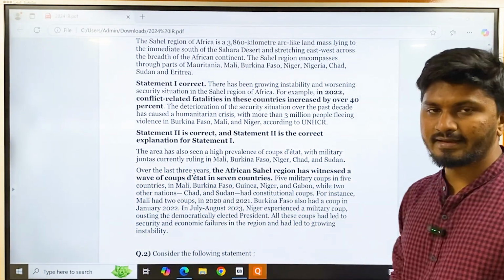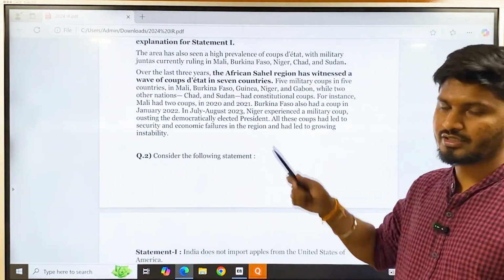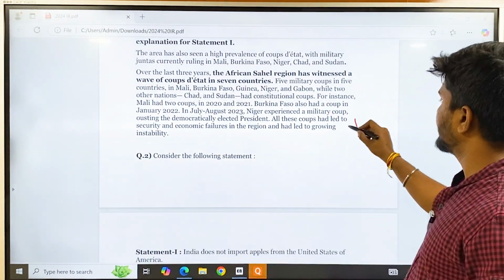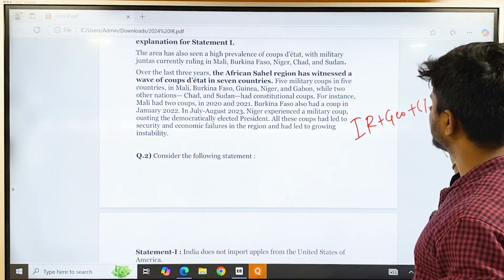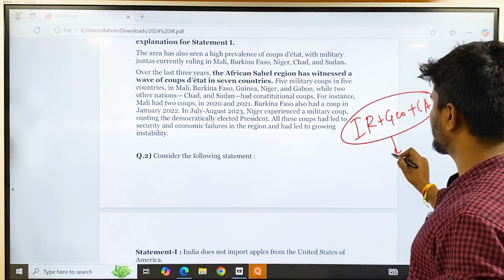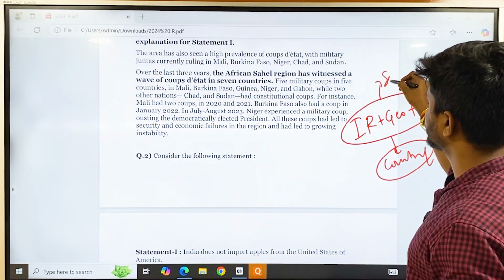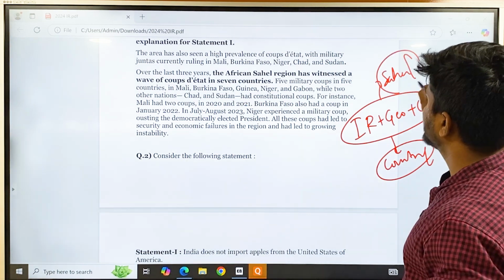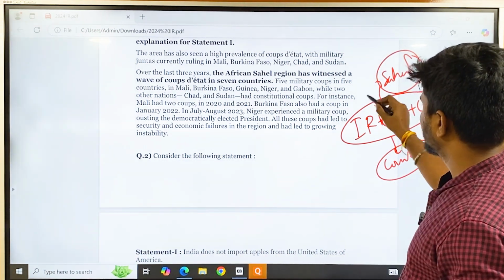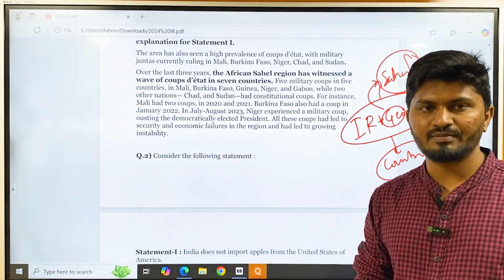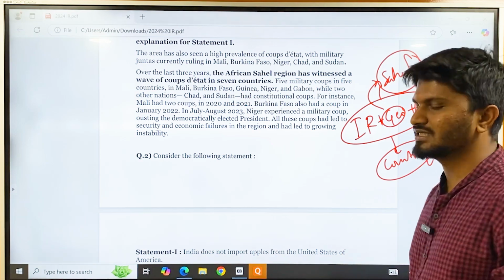This is again IR from current affairs basis, and it includes IR plus geography plus current affairs. They are not asking about a particular country here, they are asking about a region. The region here is Sahel region. You can answer this question only if you know where Sahel region is present. For that you need a geographical understanding of the map. And they are saying a particular event is happening. For this you need to have an understanding of current affairs.